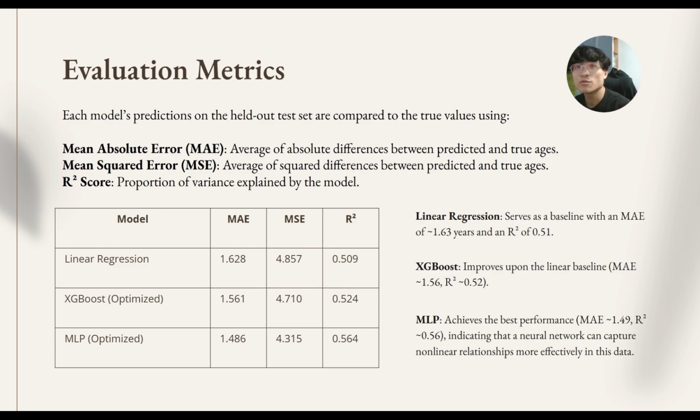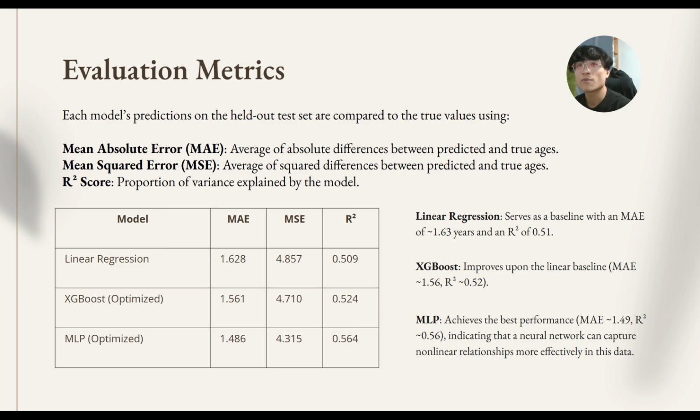XGBoost improves accuracy with an MAE of 1.56 years and R-square of 0.524. It performs better than linear regression, but still has some scatter in predictions. MLP regressor achieves the best performance with an MAE of 1.49 years and an R-square of 0.564. This suggests that neural networks can capture non-linear patterns in the data more effectively.